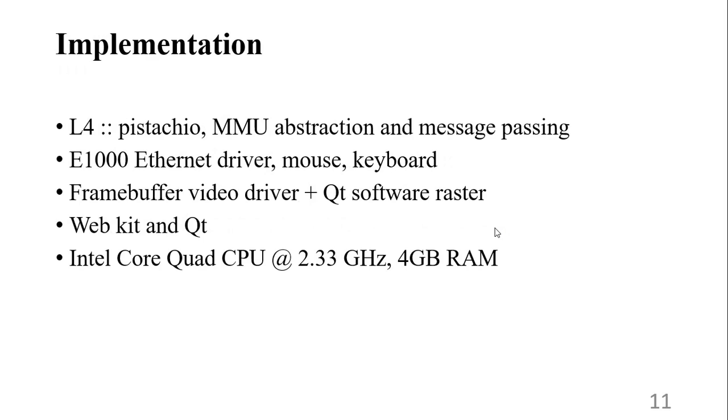Here we are in the next slide, we are going to discuss the implementation of iBOS. We use L4 Pistachio, which is a family of second generation microkernels used to implement a variety of types of operating systems, though mostly for Unix-like portable operating systems. And we have MMU abstraction.